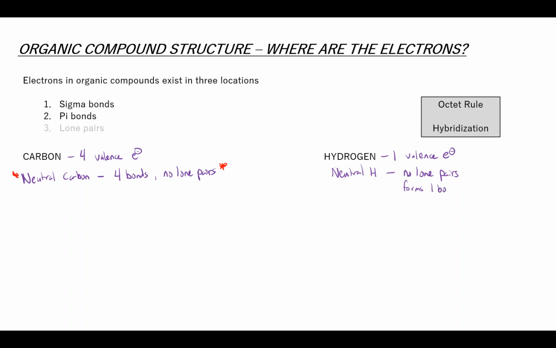Forms one bond. And that bond is, of course, always a sigma bond because the first bond that you form, the connecting bond, is always a sigma bond.